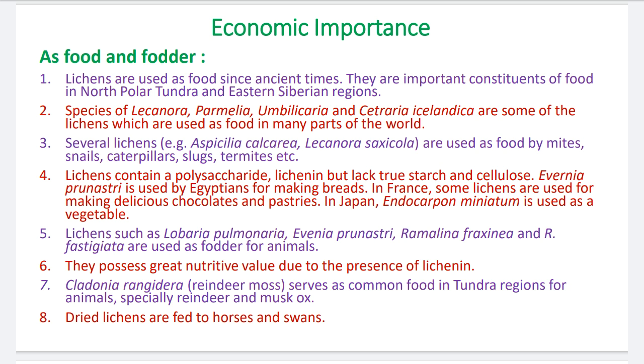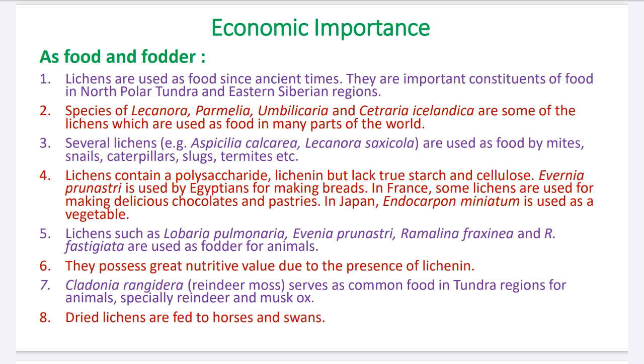Number 3, several lichens, for example Aspicilia calcarea and Lecanora saxicola, are used as food by mites, snails, caterpillars, slugs, and termites. These are animals in the forest, and they consume these lichens as fodder or food material. Number 4, lichen contains a polysaccharide, lichenin, but lacks true starch and cellulose.